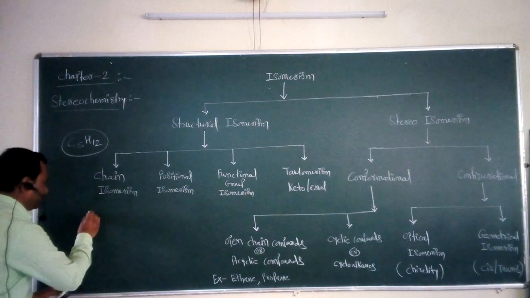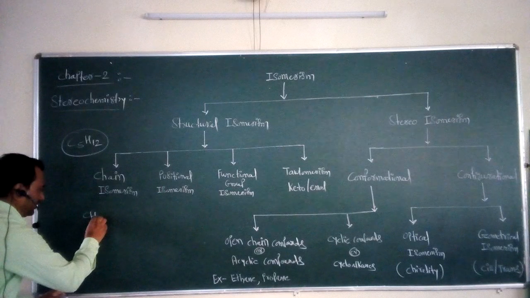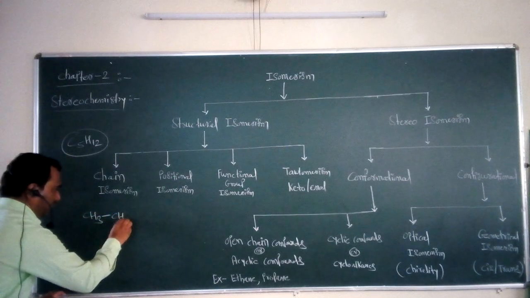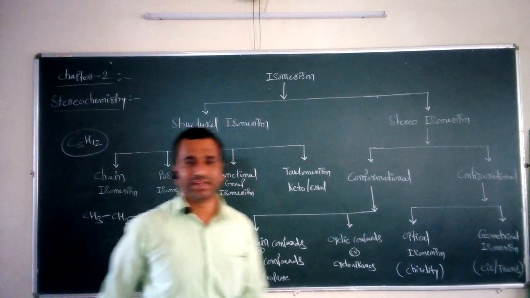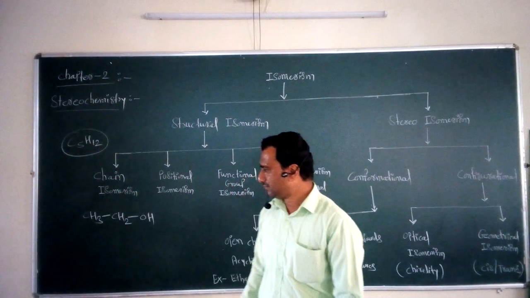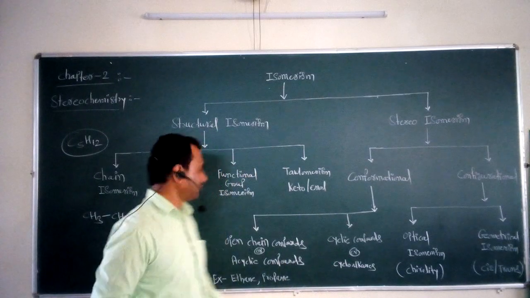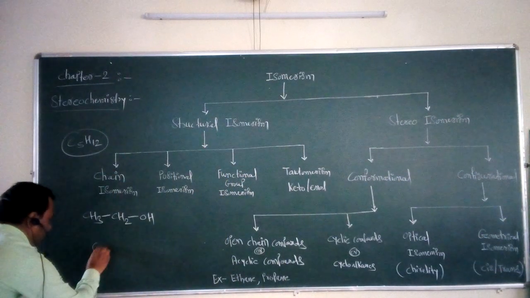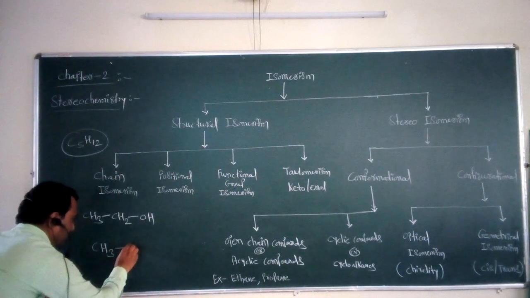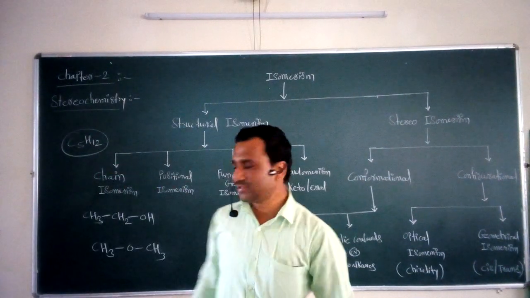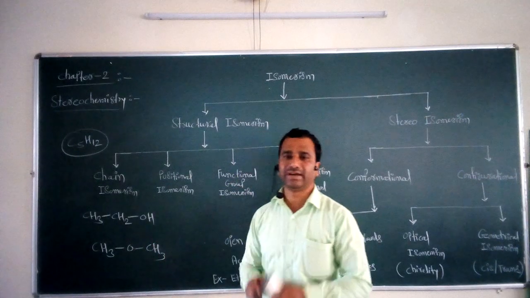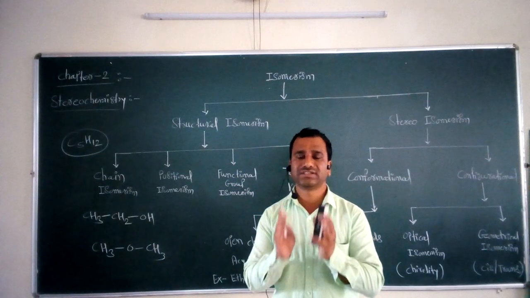Suppose we take a simple example of two isomers. The first is ethyl alcohol, and the second isomer is CH3-O-CH3. These two compounds have the same molecular formula but differ in terms of the functional group.